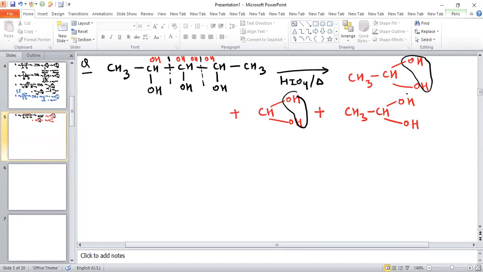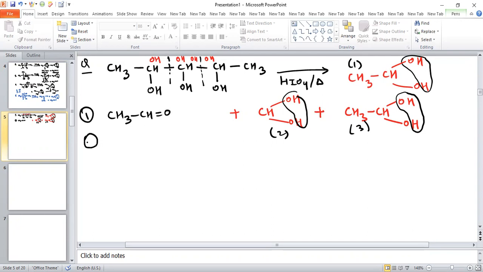And also in this case, OH is removed and H is removed, because two OH groups on the same carbon atom is unstable. So when we see this is first, this is second, and this is third, the first product obtained is basically CH3, CH double bond O. And the second product you can say is HC double bond O, and H.